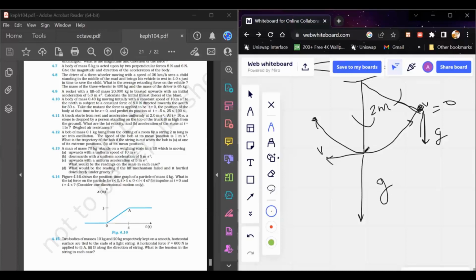Okay, so you can estimate this motion as a kind of projectile motion, because the bob has an initial velocity in the horizontal direction, and this velocity would be equal to 1 meter per second. Okay, and there is one acceleration acting in the downward direction.